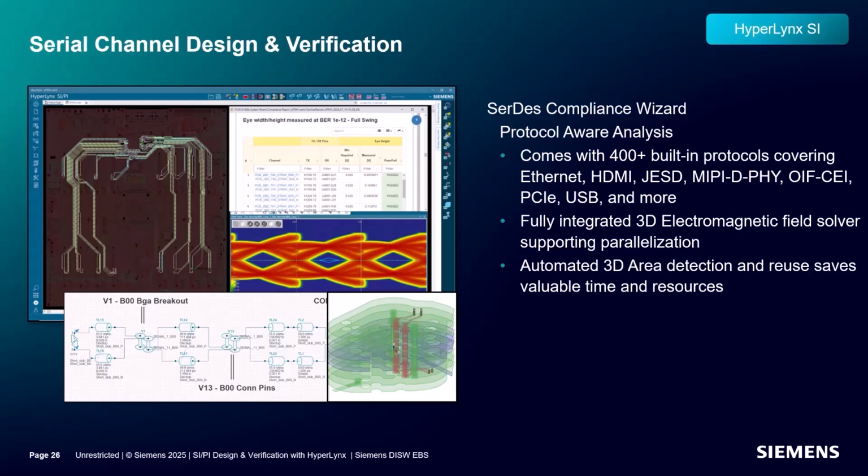And while the built-in 2D field solver is quick, convenient, and accurate, additional accuracy at the cutting-edge speeds can be achieved by extracting full-wave 3D models for vias. Detection of these 3D areas is automated with a variety of configurable options for ultimate flexibility. Intelligent reuse allows areas to be identified as similar, saving precious computational solving resources. Beyond the Compliance Wizard, the SerDes Batch Wizard supports IBIS-AMI models to simulate the detailed equalization schemes of today's high-speed serial channels.